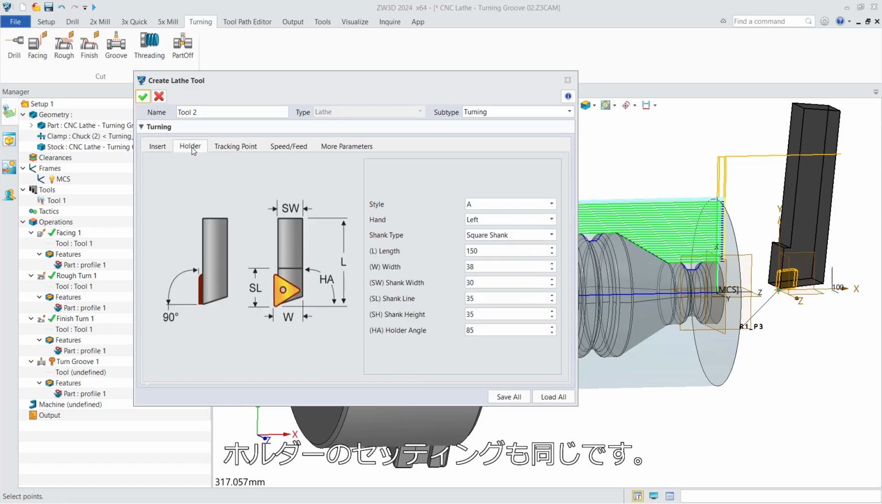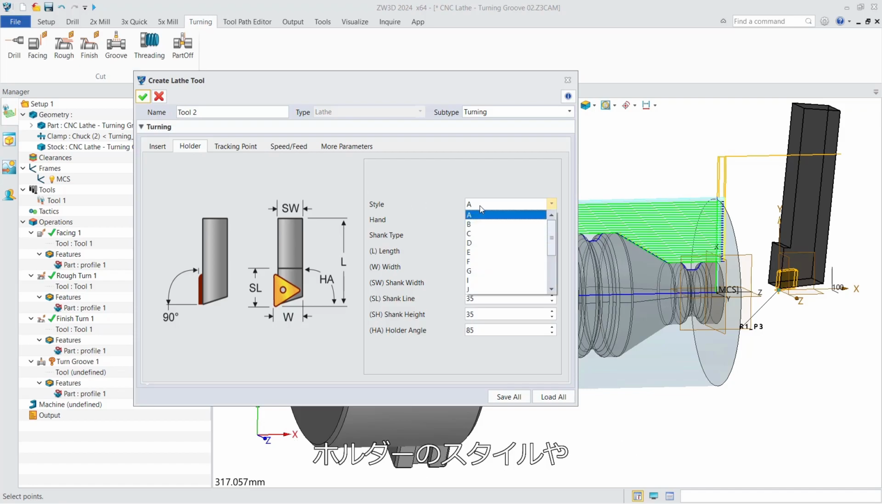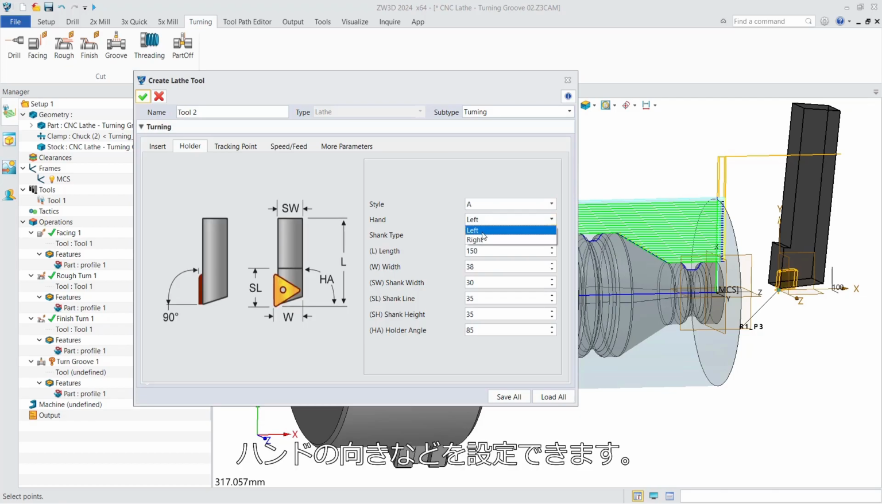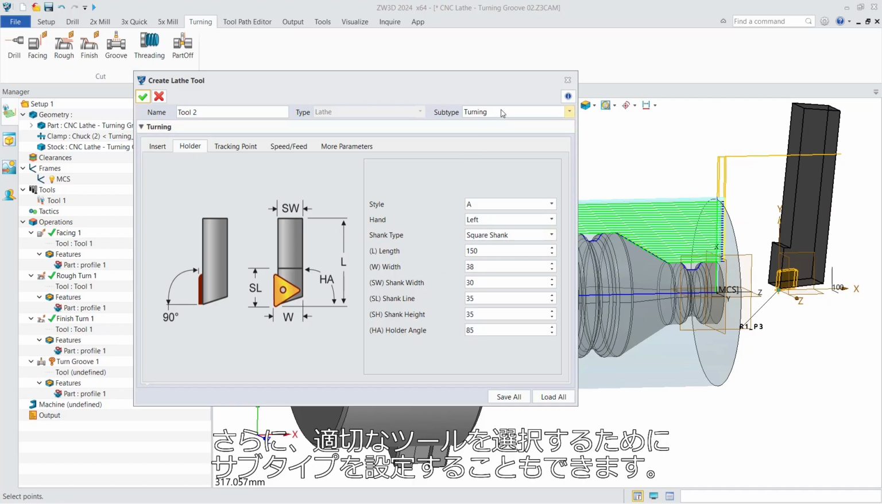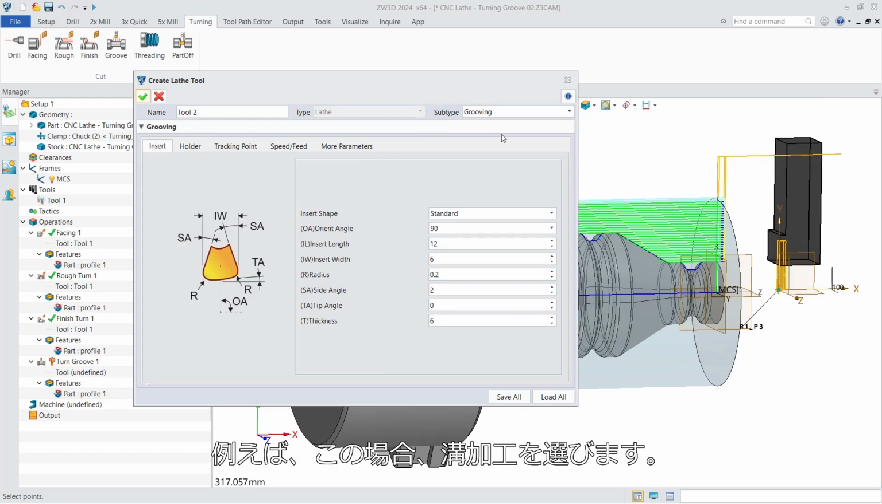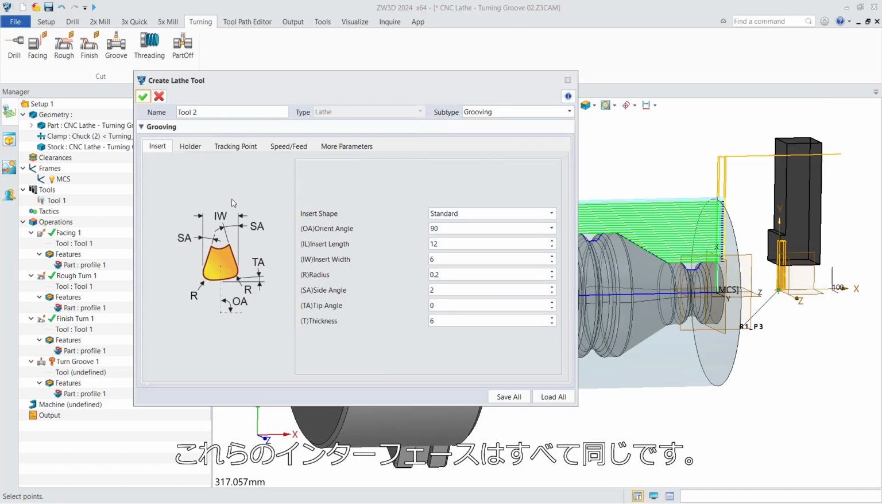The setting of the holder is the same. You can set the style of the holder, the direction of the hand, etc. Additionally, you can set subtypes to select the right tool. For example, in this case, we choose the grooving tool. All these interfaces are the same.